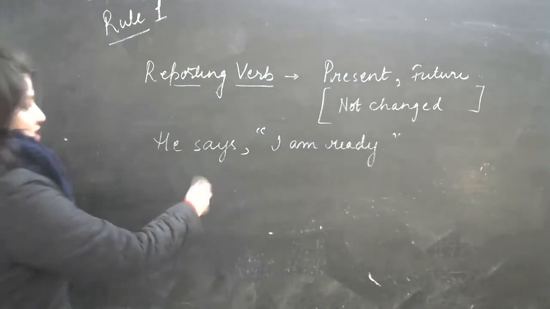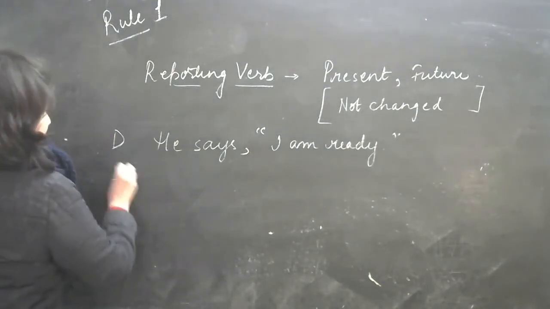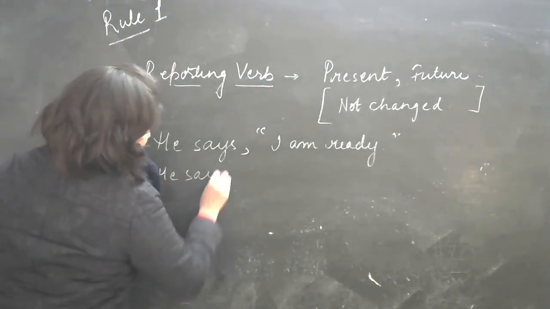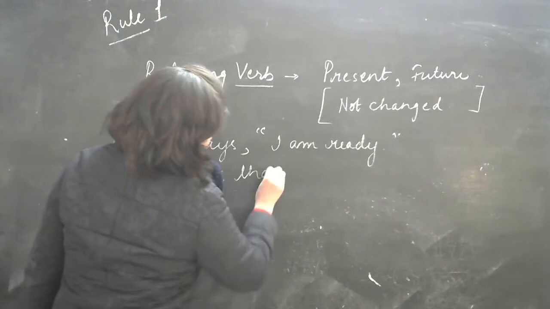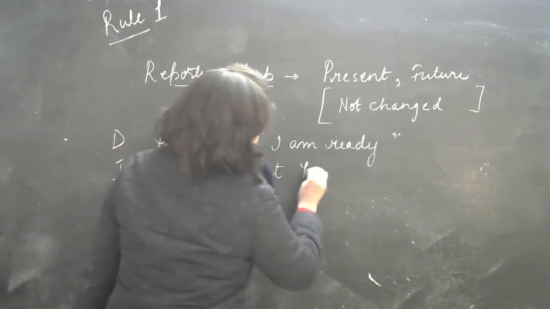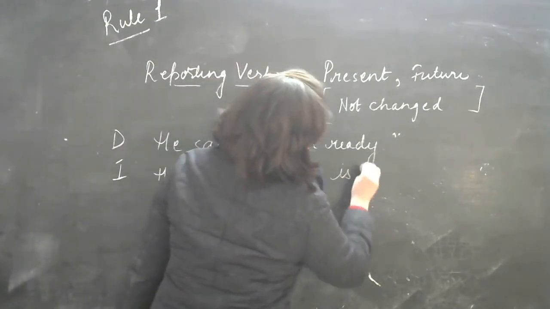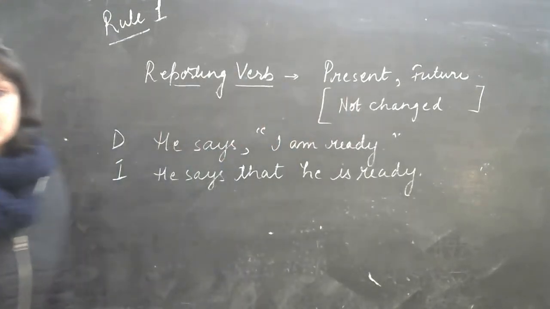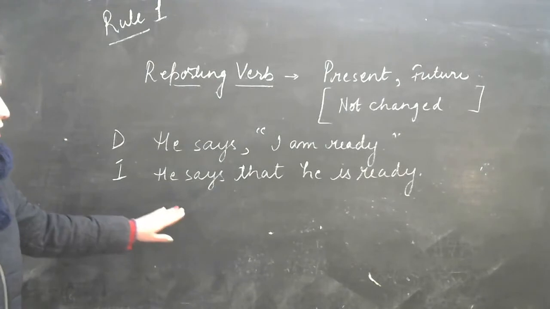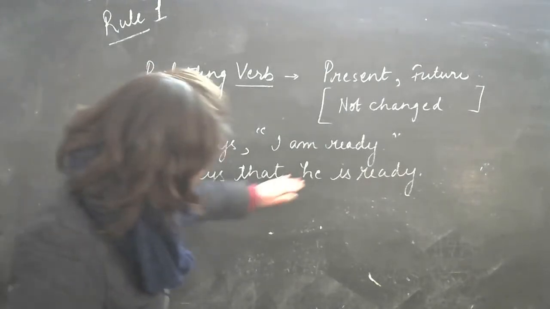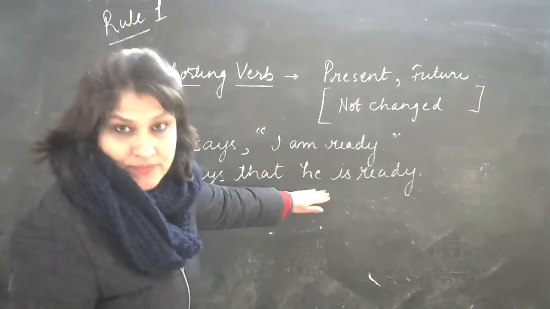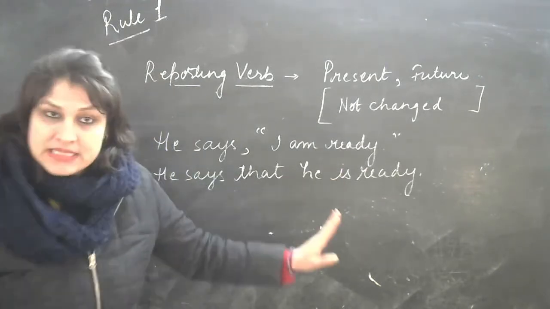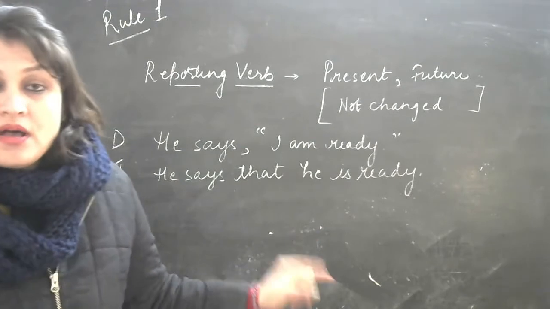So when we are changing it from direct to indirect, the sentence will be, he says that he is ready. Clear? This is how we'll change it. So we have changed it, but we haven't changed the tense of it. Is that clear? Both are in the present tense. I have not changed it into a past tense.